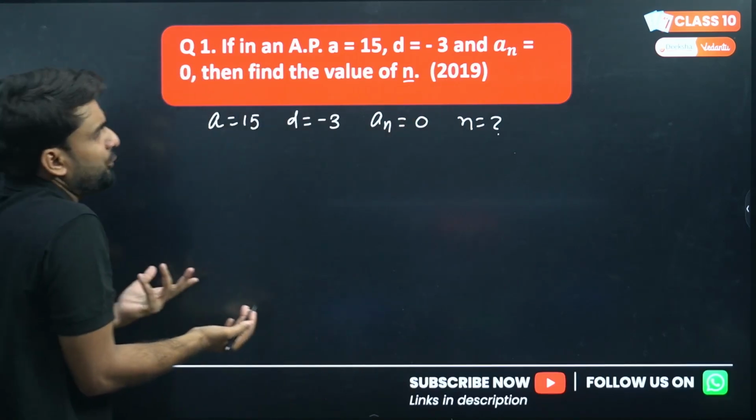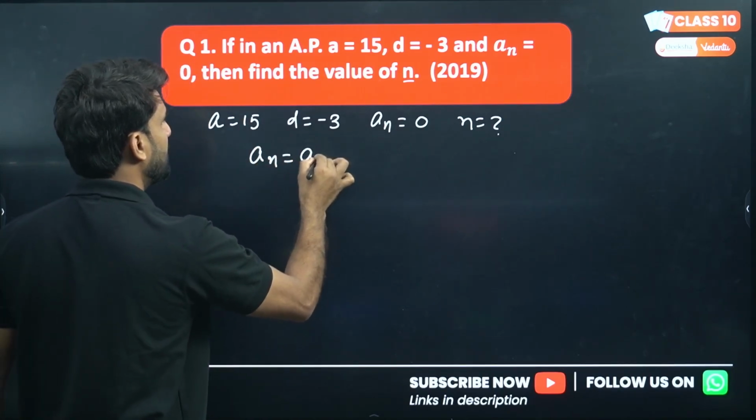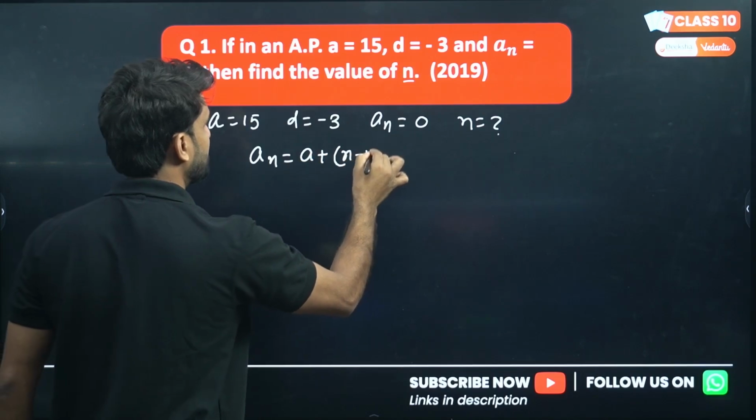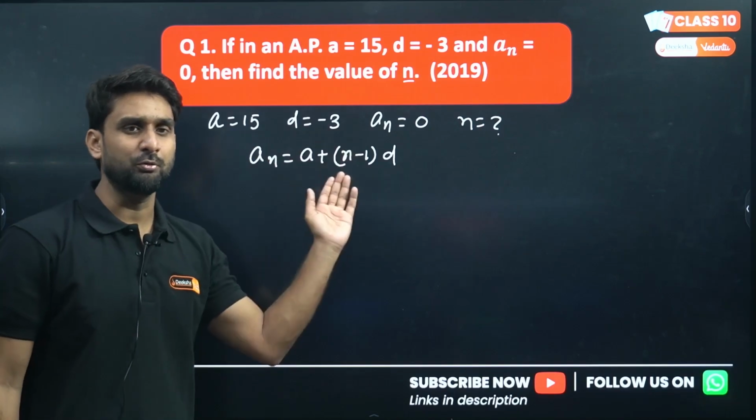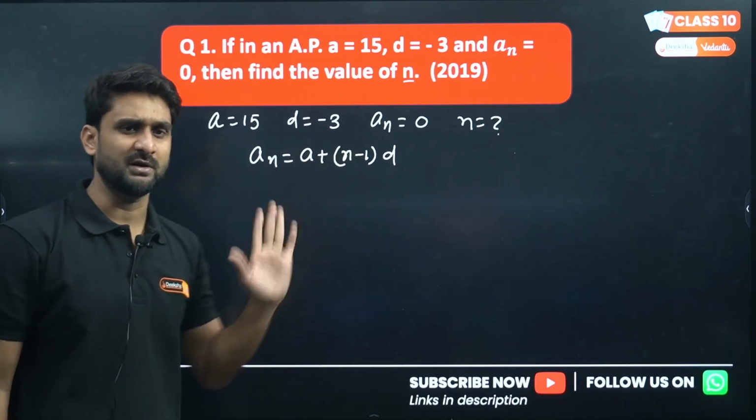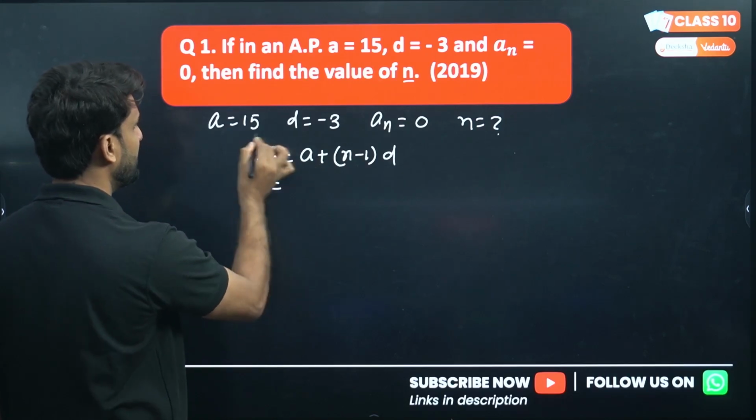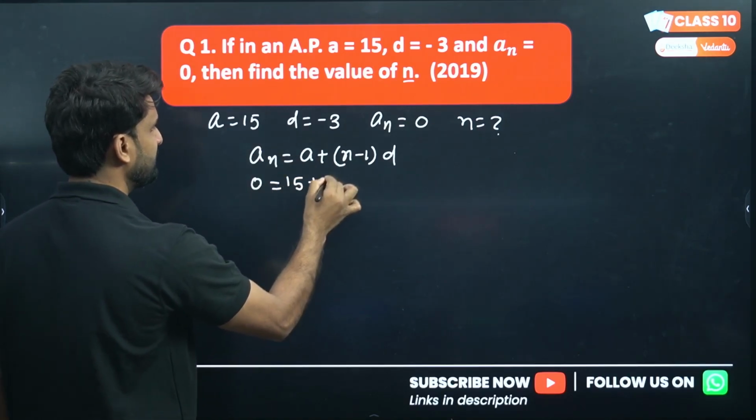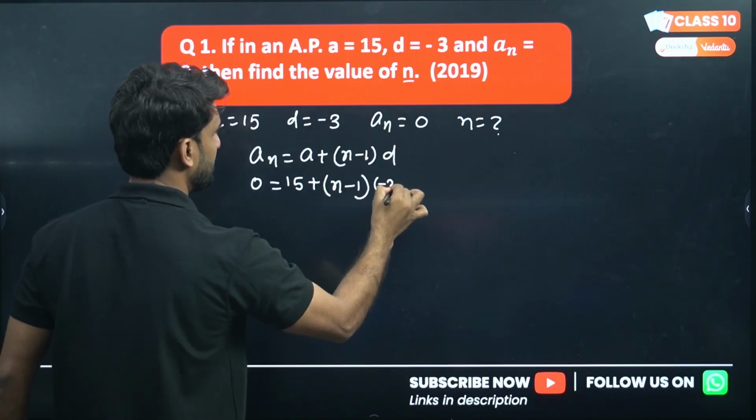So how can we proceed? An is already given, so we have to use the formula An equals A plus n minus 1 into D, right? All the information which is provided, you put here. Now you can find the value of n easily. So An is already 0, put 0 here. A is 15, plus n minus 1, we don't know n, and D is given as minus 3, right?